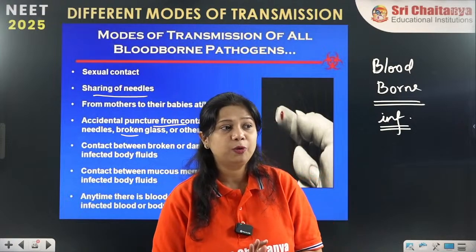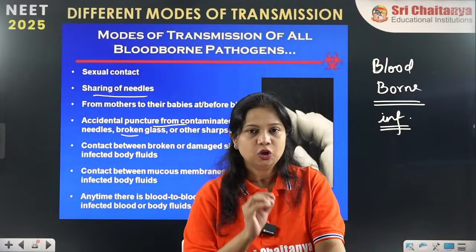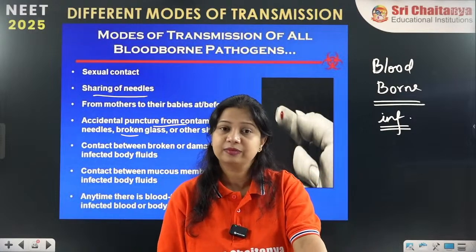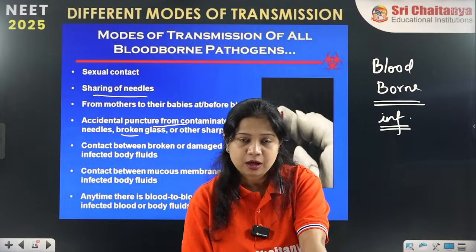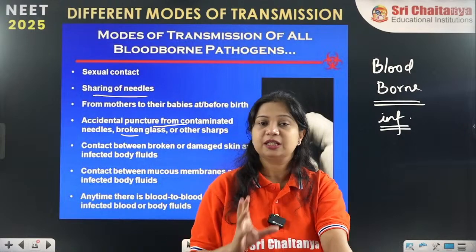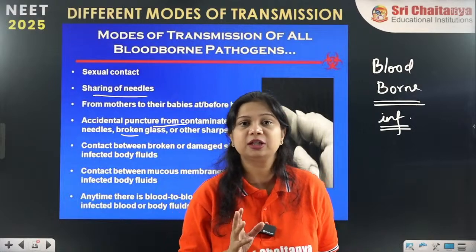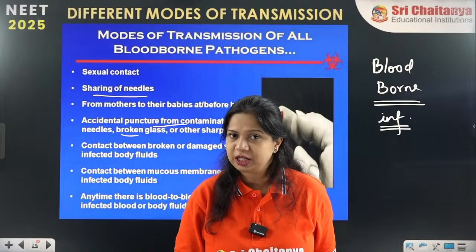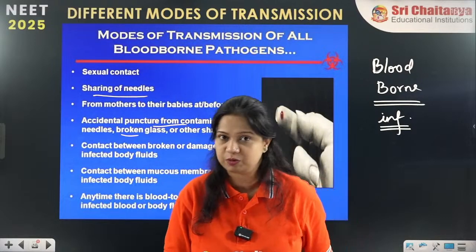Now these blood-borne diseases, let's move on to that. Blood-borne diseases means through the contaminated blood from one person to another it will transmit. Now these infections, how do they transmit from one person to another? Through blood. How are we transmitting blood? Blood transmission or blood transfusion is not the only method. You have heard of blood donation, that is one of the methods of transmission of blood, but other than blood transfusion, organ transplantation or organ donation is also another method of blood-borne pathogen transmission.